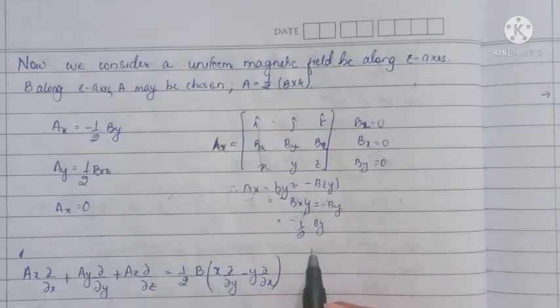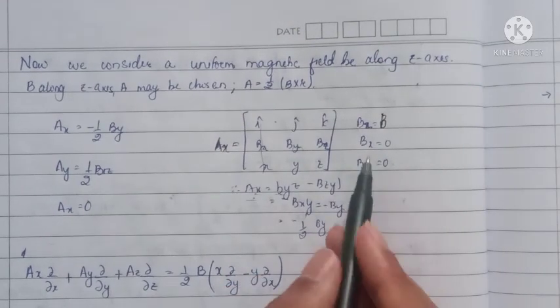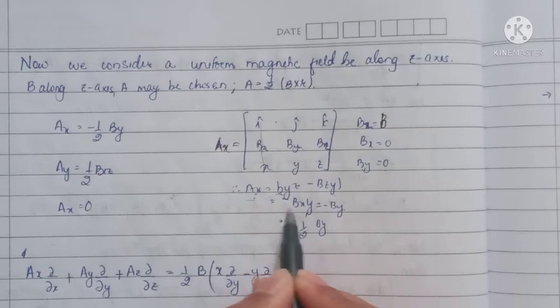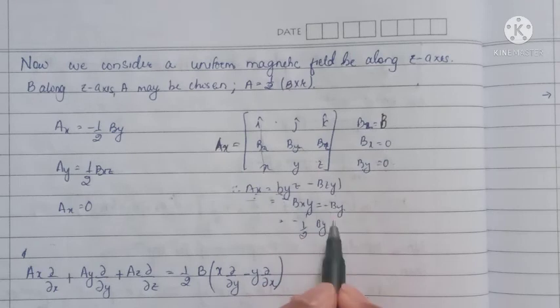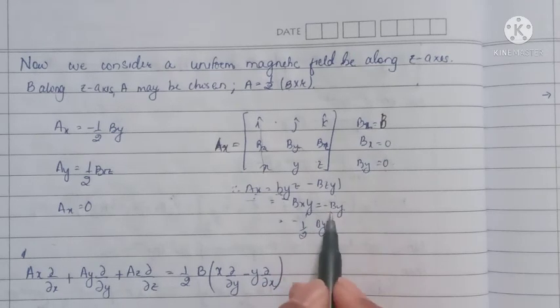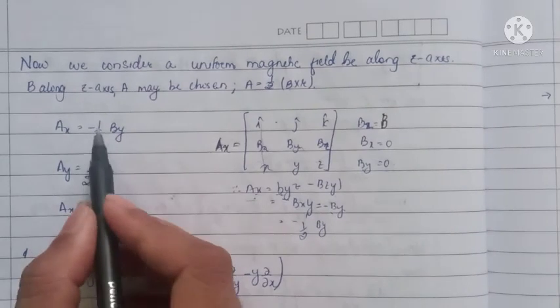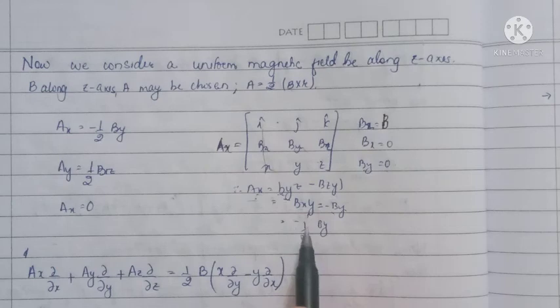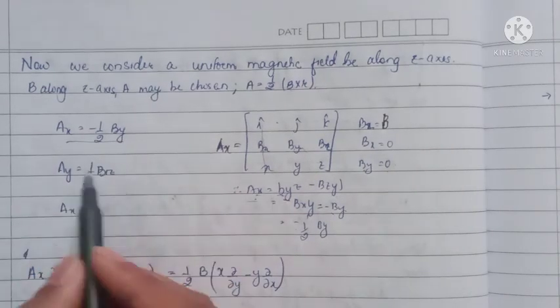So the x component is By z minus Bz y, which equals minus Bz y. Here we can see that By is 0, and Bz is nothing but B, so it becomes minus half By.